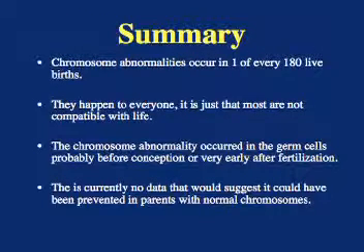So to summarize what we've learned so far, chromosome abnormalities occur in 1 out of every 180 live births. They happen to everyone, it's just that most are not compatible with life. The chromosome abnormality occurred in the germ cells probably before conception or very early after fertilization. There are currently no data that would suggest it could have been prevented in parents with normal chromosomes.